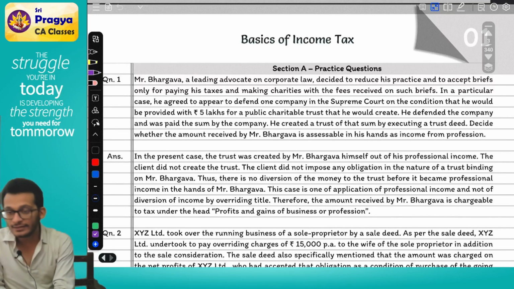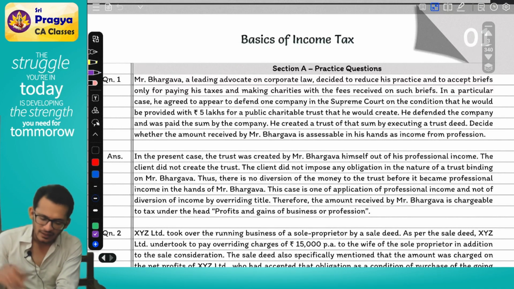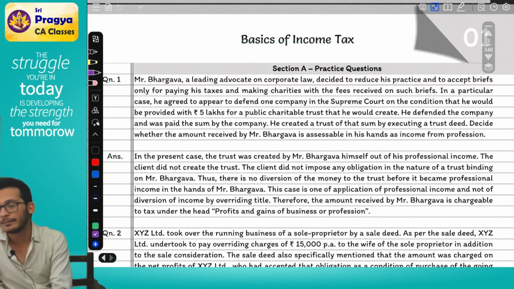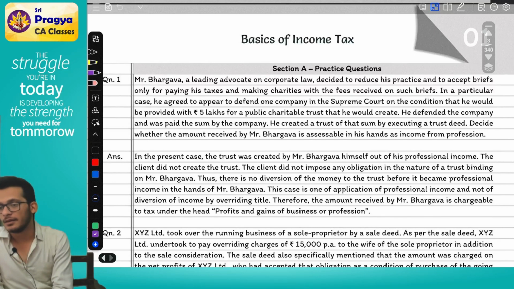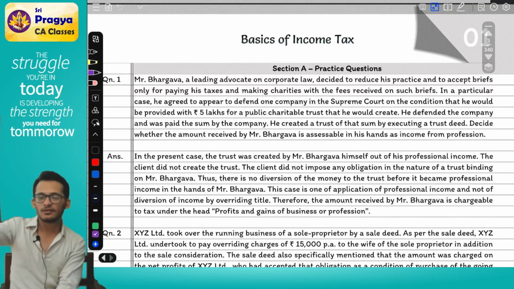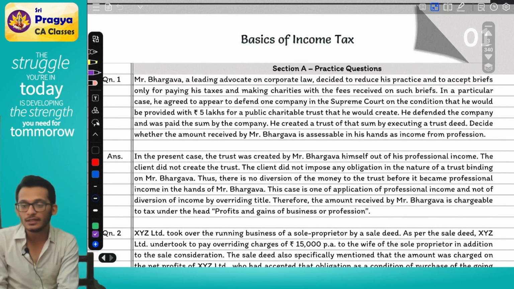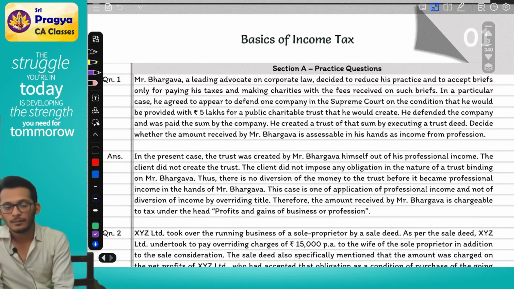In a particular case, he agreed to defend one company in the Supreme Court on the condition that he will be provided with 5 lakhs for a charitable public trust that he would create. He is telling someone, sir, I will defend a case for you. Whatever money you are supposed to pay to me, you pay to the trust. He created a trust of that sum by executing a trust deed. Decide whether the amount received by Bhargava is assessable in his hands as income from profession.